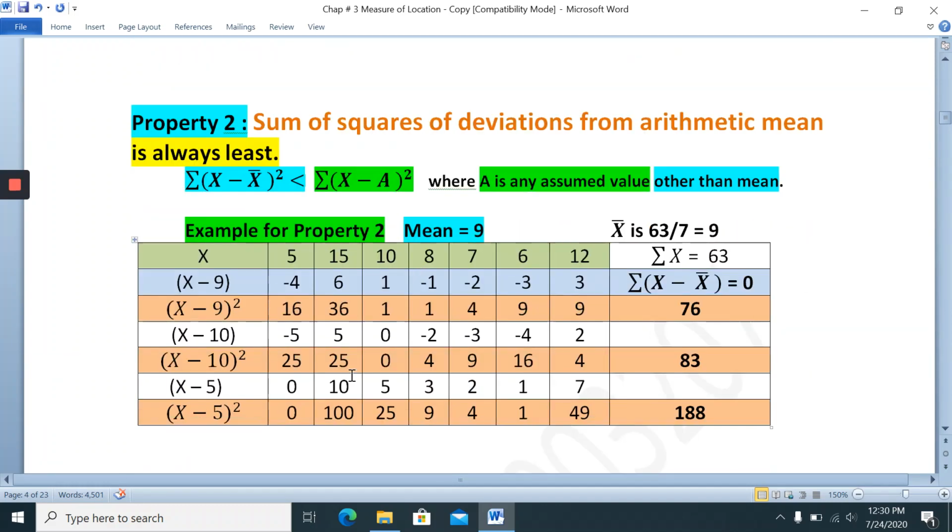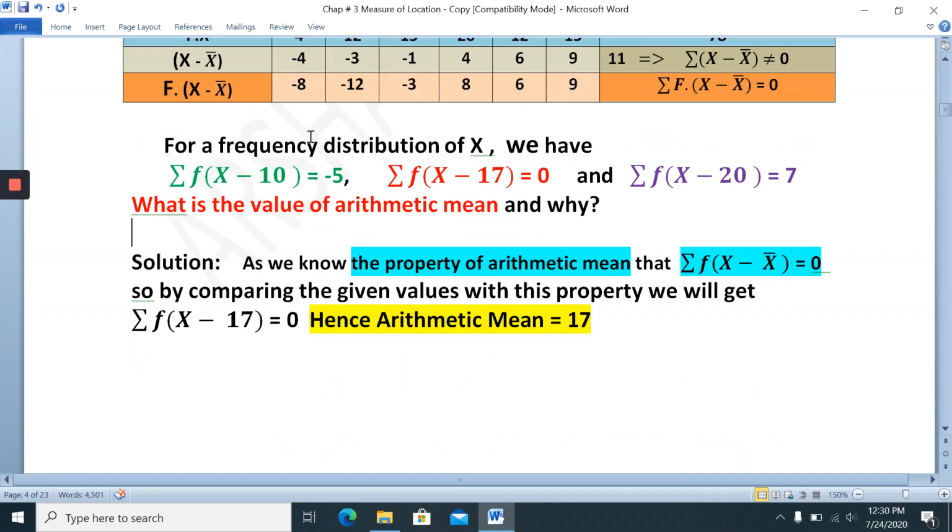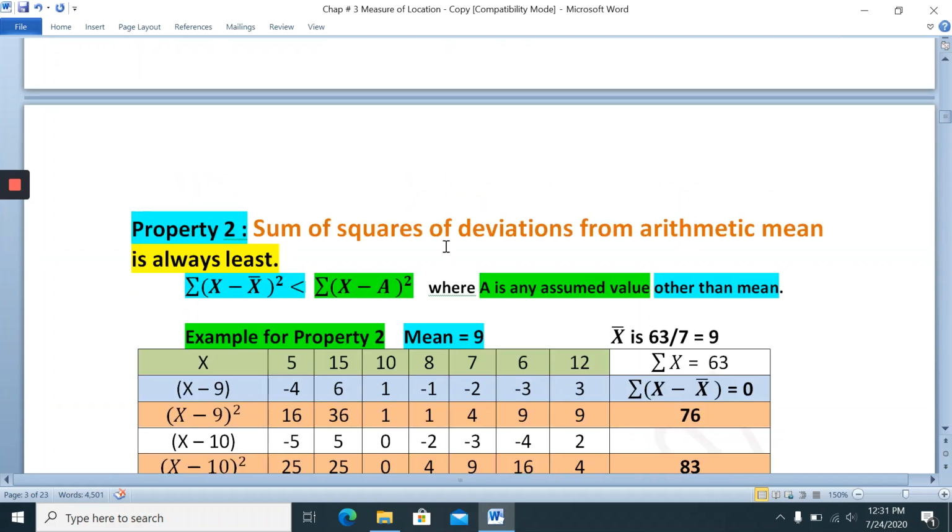Now the next property, the second property: the sum of squared deviations from the arithmetic mean is always the least. The first property was just the sum of deviations. Now here take the square of the deviation. First take the square. This one is called the deviation. Take the square of this deviation, and it is less than the sum of squares of deviations from any other value.